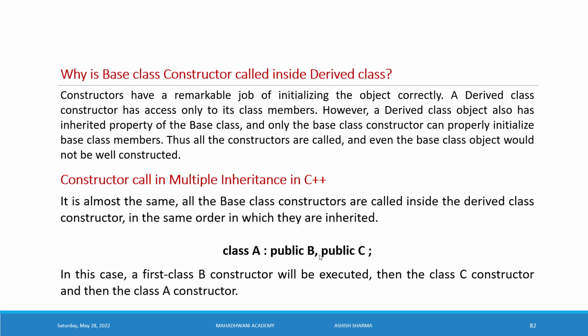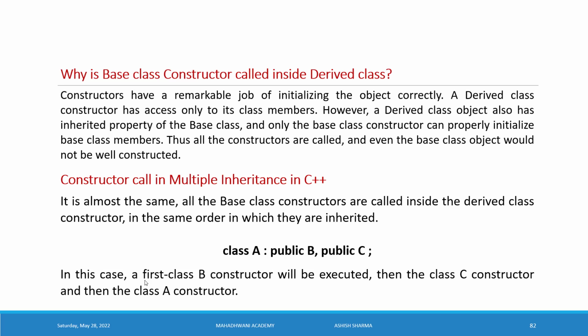It depends on the position of B and C. A class constructor is a derived class constructor. It will be always executing at the last. But the confusion is between the B and C. So if your class B is near to the colon, class B constructor will be executing first, and then the other classes' constructors will be executing as per the nearness to the colon of the inheritance.